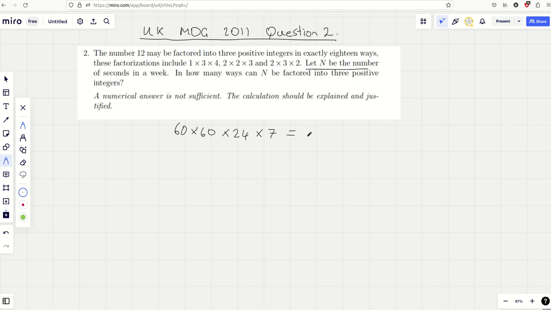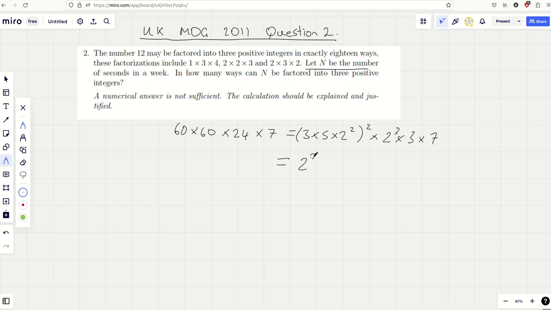Now, I didn't bother actually working this out because I realised straight away this is going to be about factors. So let's just think of this straight away in their prime factor decompositions. That's 15 times 4, isn't it? So that's 3 times 5 times 2 squared. Oh, but then we're timesing that by itself, so we're squaring that. And then we're timesing it by 8 times 3, so 2 cubed times 3, and then timesing it by 7.